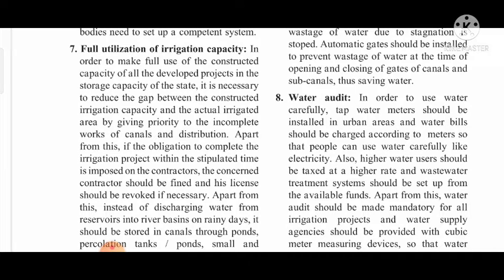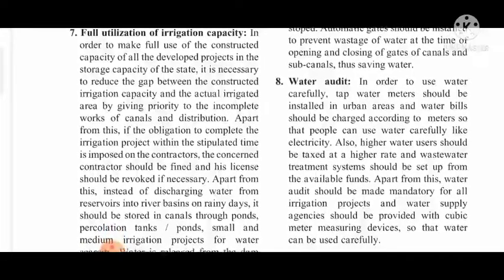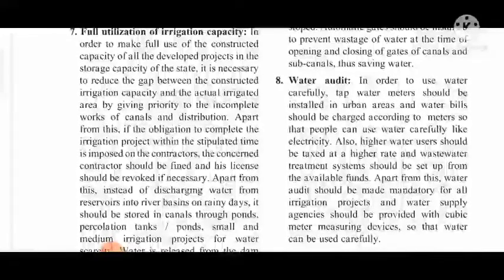Apart from this, if the obligation to complete the irrigation project within the stipulated time is imposed on the contractors, the concerned contractor should be fined and his license should be revoked if necessary. If the contractor doesn't do the work within the stipulated time or according to quality, then we can take action against that contractor.